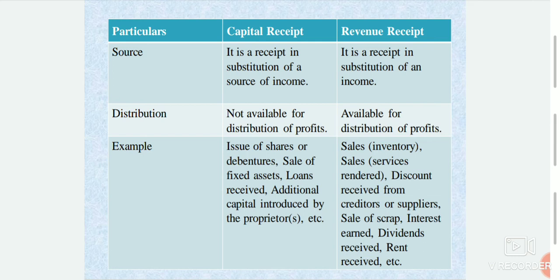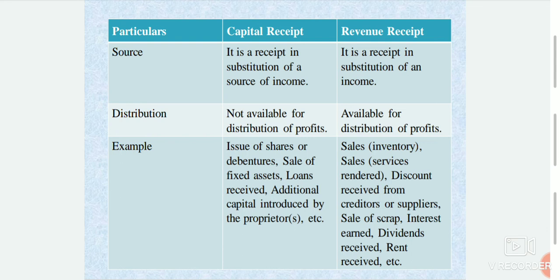Then distribution. Capital receipts are not available for distribution of profit. In capital receipts, the amounts are not available for distribution as profit. Revenue receipts are available for distribution of profit. The excess of revenue receipts over revenue expenses can be used for distribution of profit.